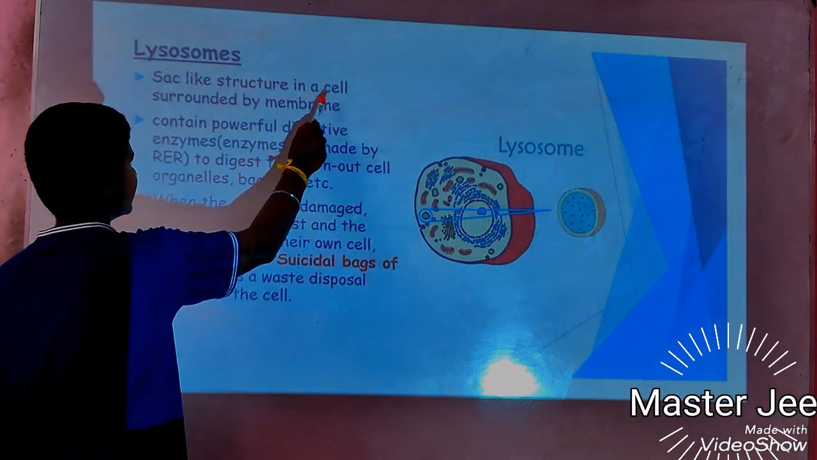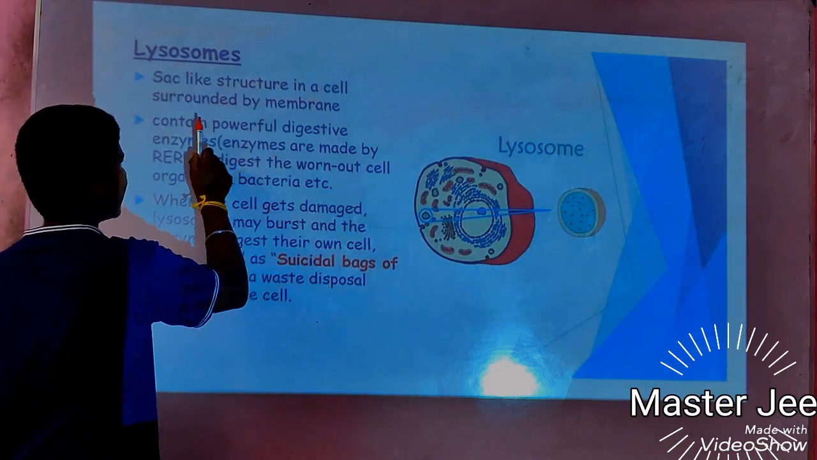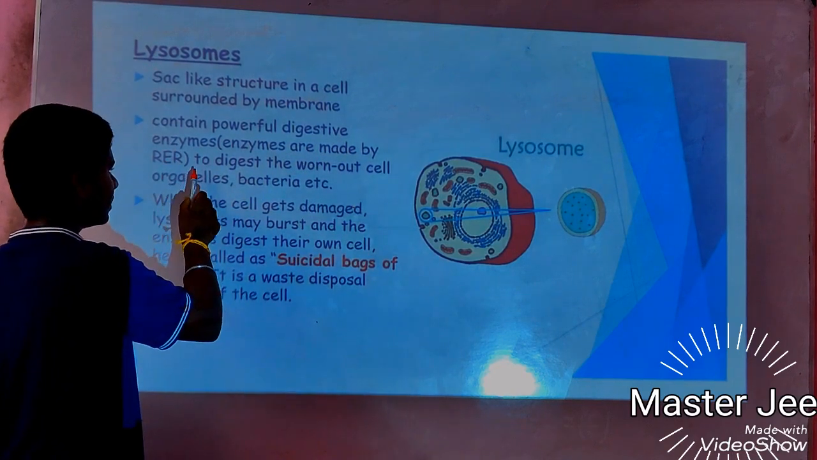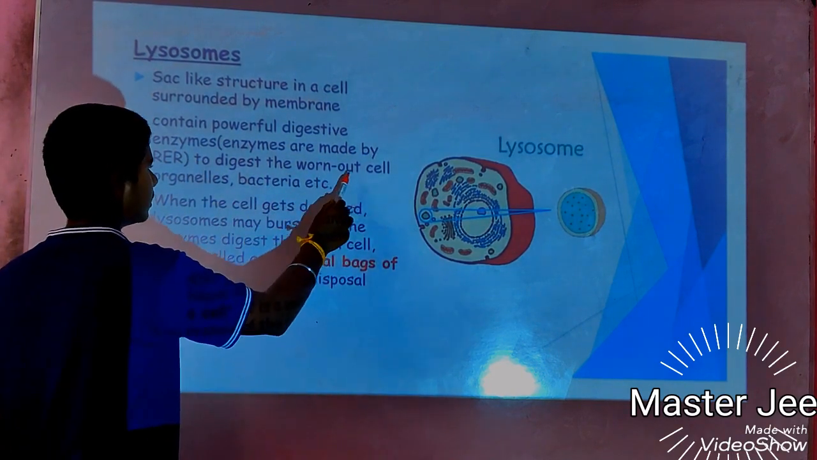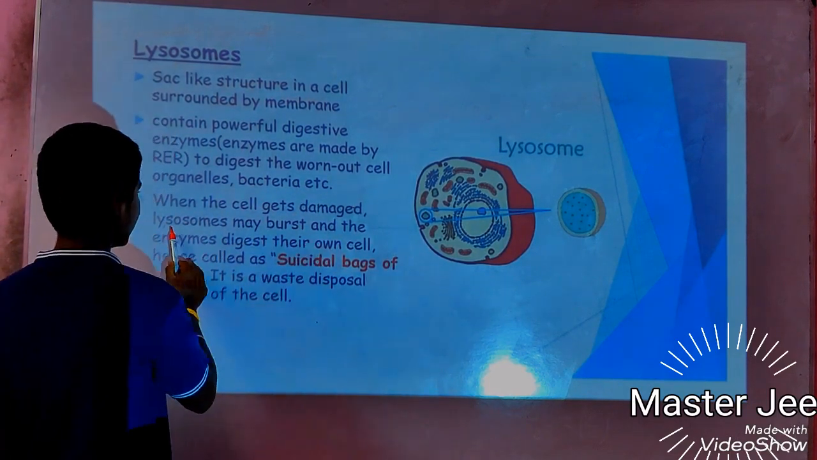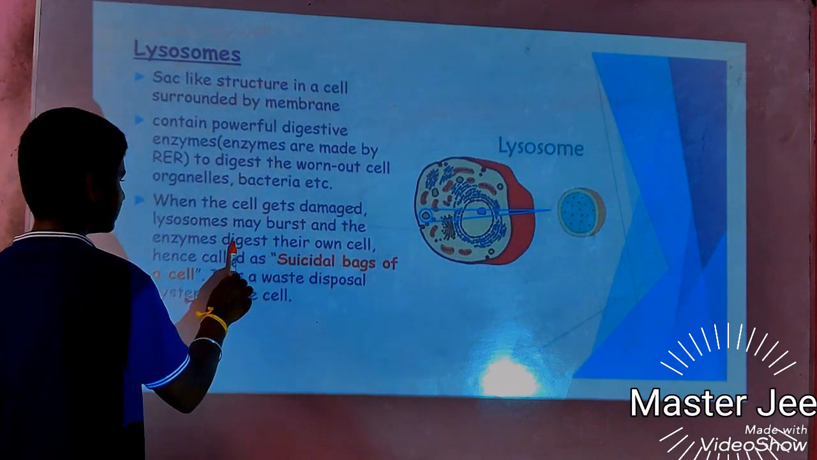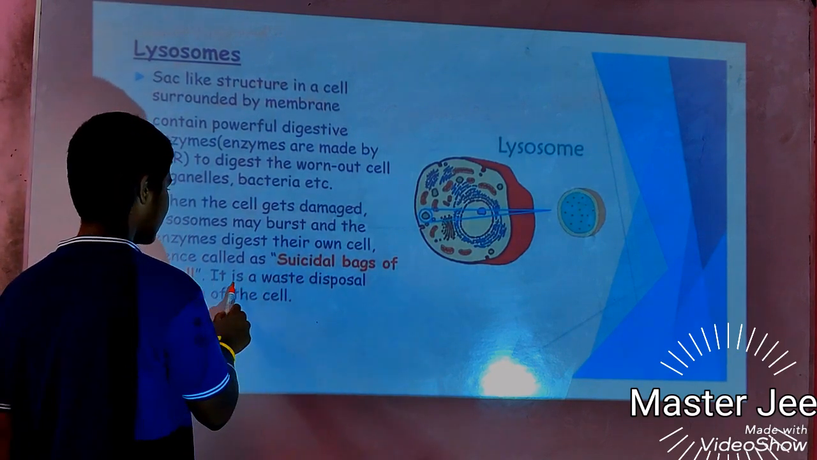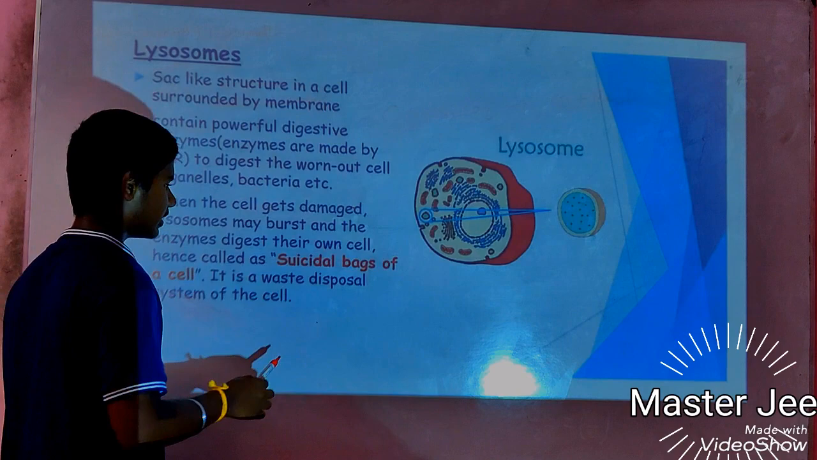Lysosomes. Sac-like structures in a cell surrounded by a membrane, containing powerful digestive enzymes. Enzymes are made by the RER, rough endoplasmic reticulum, to digest worn-out cells, organelles, bacteria, etc. When the cell gets damaged, lysosomes may burst and the enzymes digest their own cell, so they are called suicidal bags of a cell. It is a waste disposal system of the cell.